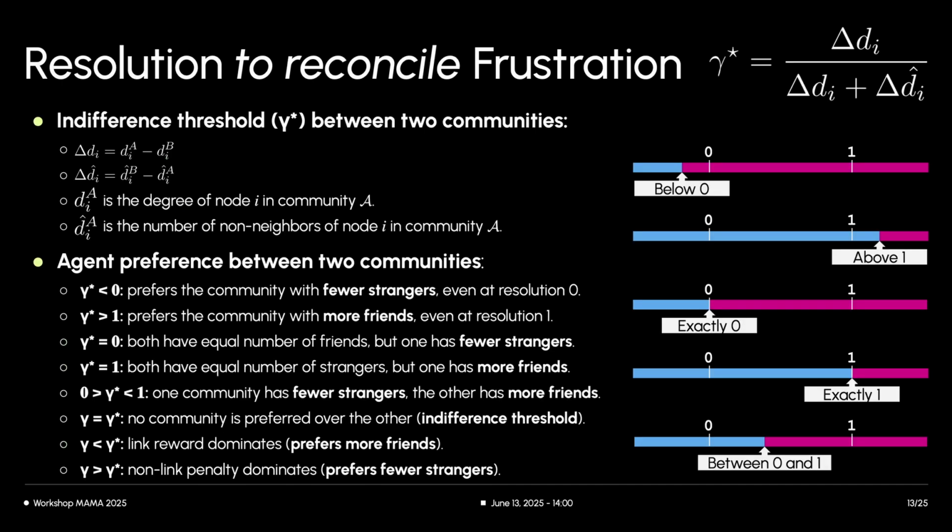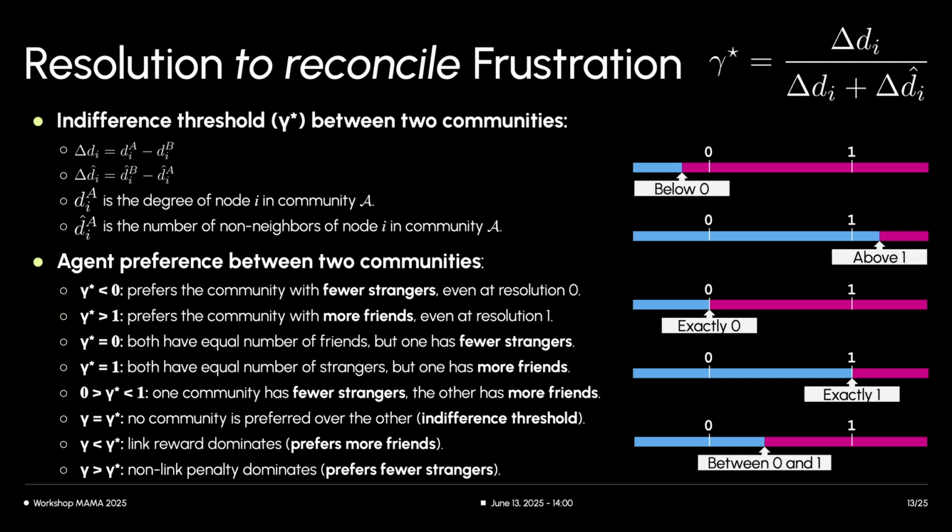To determine a node's preference when frustrated, we derive the indifference threshold, denoted as gamma star, for each pair of candidate communities A and B that a node I might consider. We calculate gamma star by taking the difference in friends between the two communities and dividing it by the sum of that friend difference and their stranger difference.